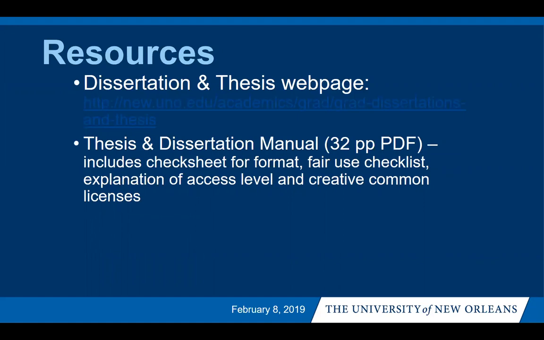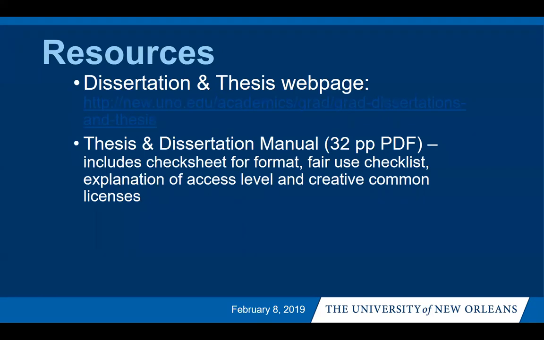The graduate school website has a series of resources listed there to help you throughout the process of completing your manuscript. Above, there's a link that you can click on that will give you more information, as well as where you can locate your checklist with the appropriate due dates. There's also a thesis and dissertation manual. This manual will help you with formatting.